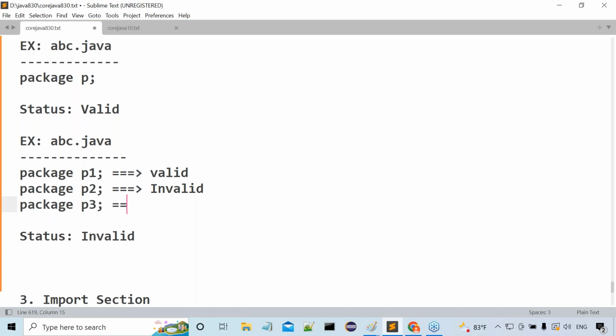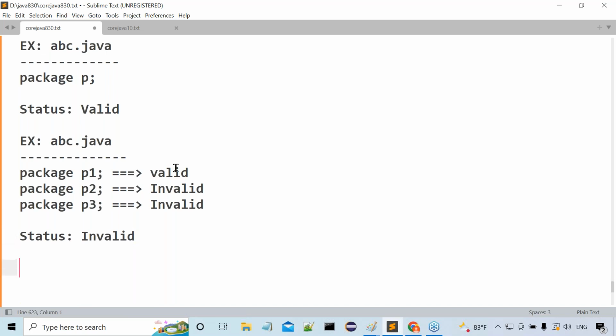What about the third one? Valid or invalid? Invalid. Why is it invalid here? What is the reason? Again, the package declaration statement should be the first statement, but here we provided the package declaration statement as the third statement. Clear? This is the status.